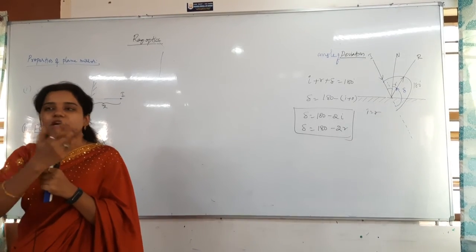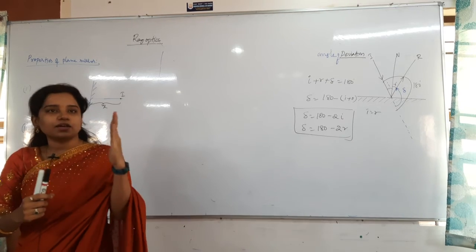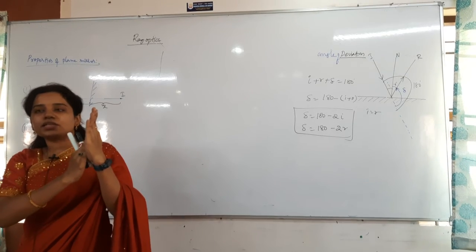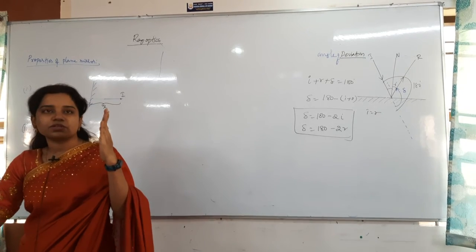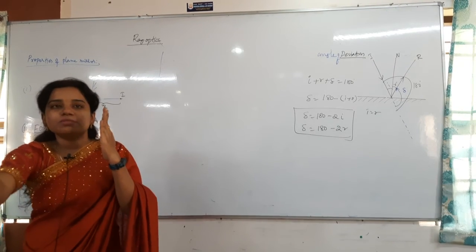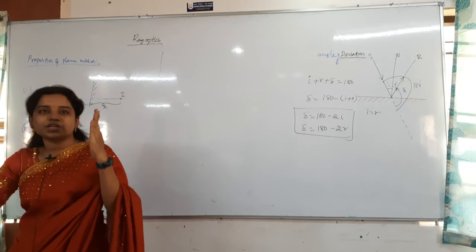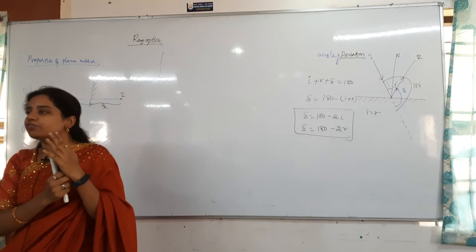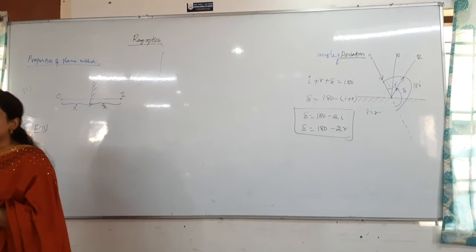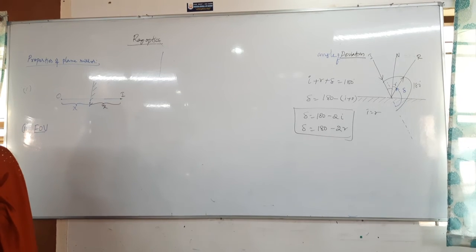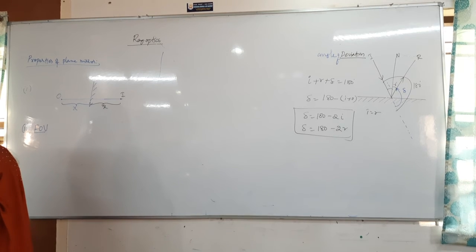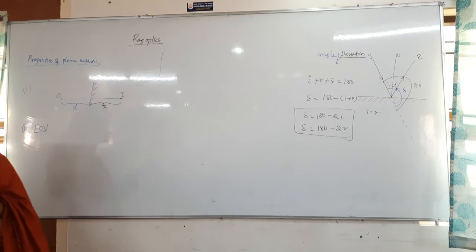You can clearly do the experiment in your hostel rooms. Whenever you place a mirror, the persons who can see what is in front of the mirror are the ones standing just in front of it. The persons standing exactly here can see the images of objects on this side only, not the straight objects. Why? Because they are not in the field of view. You can find this out experimentally also. So the field of view is nothing but the range where the human eye should be present to detect particular images. For each range, a different field of view will be there. So that is a field of view.